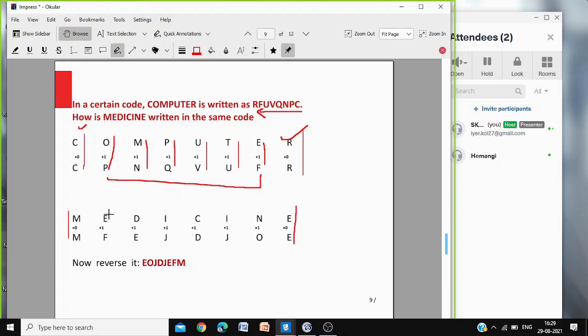others you do +1. After E you get F, D +1 E, I +1 J, C +1 D, I +1 J, N +1 O. But then here you reversed it, right? So here also you have to reverse it. So this you have to write in the reverse order, because here also you wrote in the reverse order. What was done here, the same has to be done. So write in the reverse order and you will get this code.